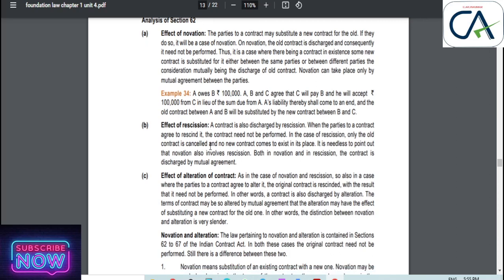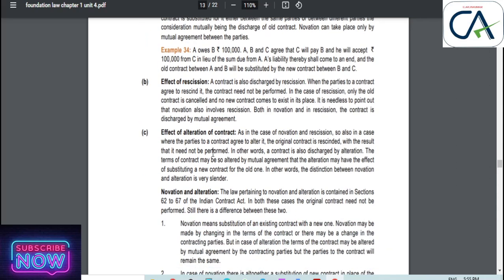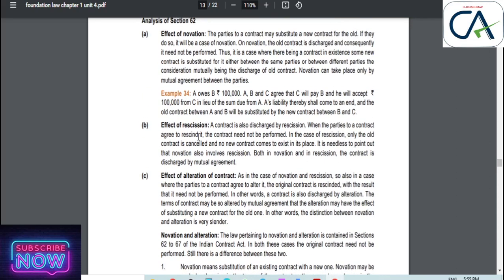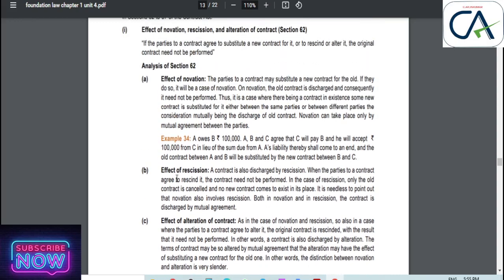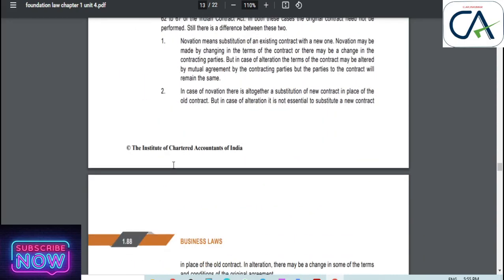Next, rescission means when there are some restrictions given in a previous contract. So that is rescission. In this case also, both the parties will not perform the contract. Next is alteration. When there is an alteration in an old contract, then the old contract need not be performed, but the altered contract should be performed. In this case, the old contract need not be performed by both the parties.